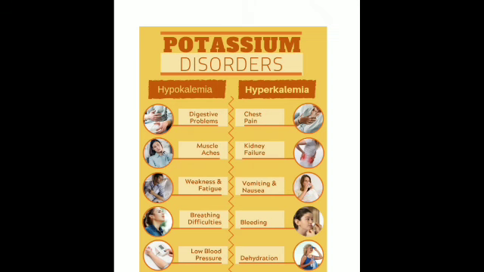So muscular weakness, digestive problems, muscle aches, weakness, fatigue, these are some of the problems which might be just because a very small amount of potassium may be deficient. But if a person has a long term deficiency of potassium, then the person might suffer from paralysis, that is, the limbs become functionless. Is that clear? So these are the various problems.